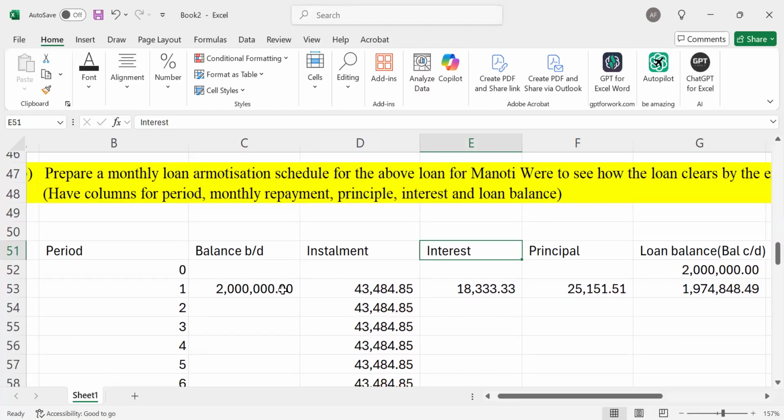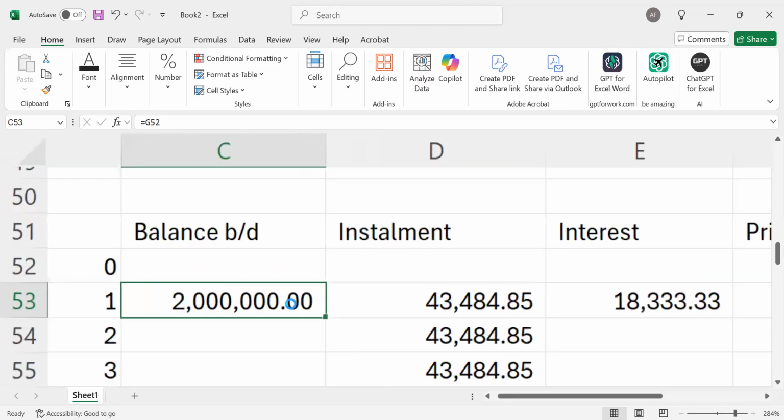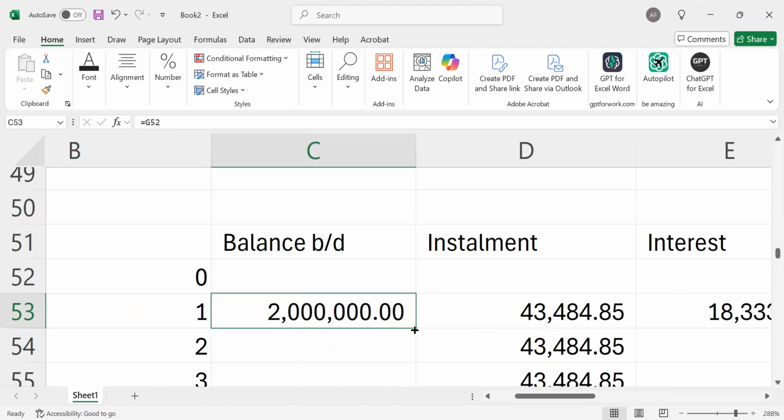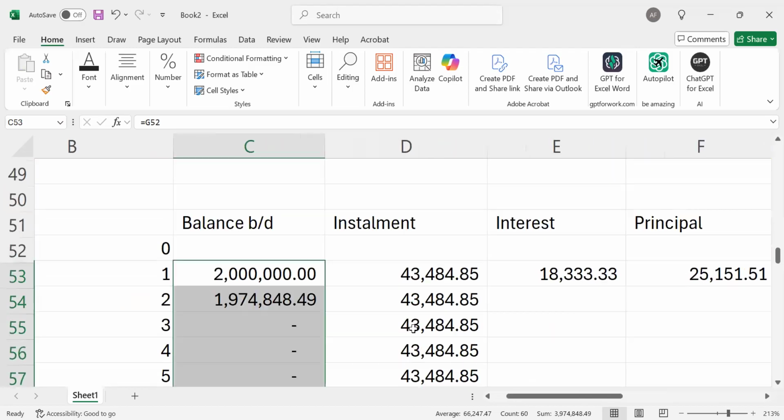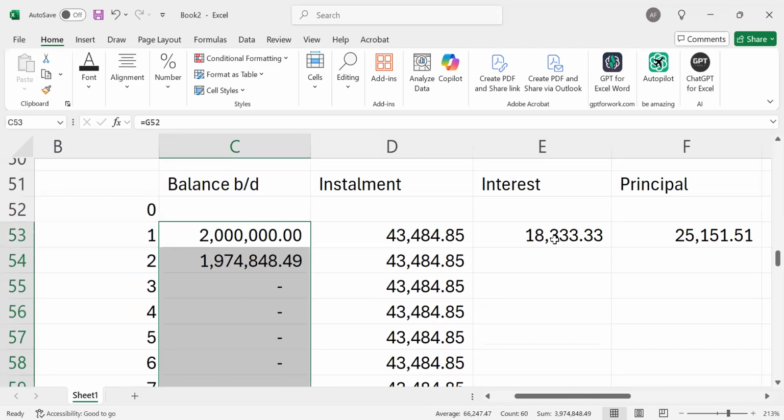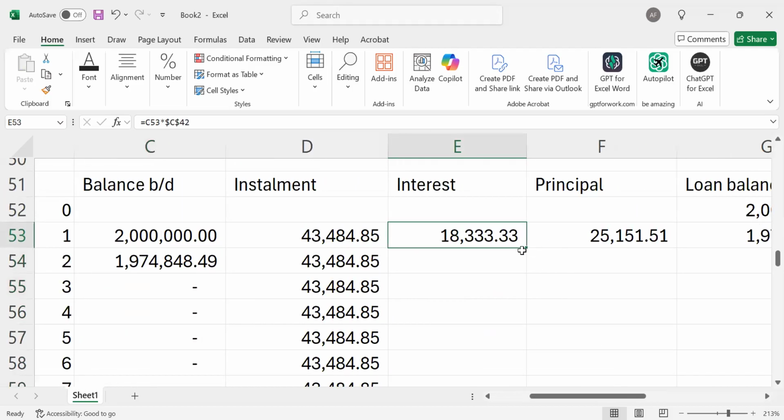At this point, I'll just come on the first balance. You see the thick cross on the bottom right of this cell? There's this thick cross that is appearing here. All I need to do is just double click that. On our interest, because we had already locked our interest, I make sure I see this thick cross. Then I double click.